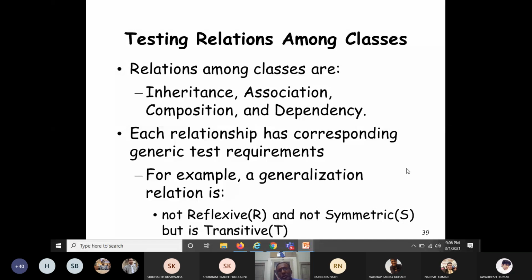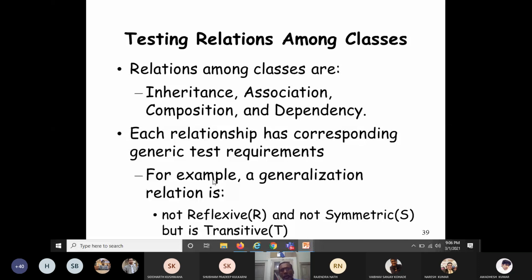The relationship between pay and pay through cash, pay through credit card, pay through debit card, these are all examples of generalization relationship. Each relationship has corresponding generic test requirements.